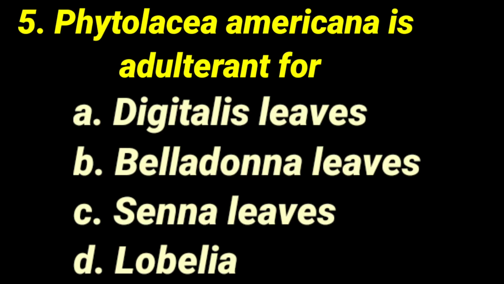Then the 5th question is: Phytolacca americana is the adulterant of dash: digitalis leaves, belladonna leaves, senna leaves and lobelia leaves. So the adulterants, these are most important. In digitalis, comfrey leaves. In belladonna leaves, Phytolacca americana. In senna leaves, Bombay senna, Mecca senna, Arabian senna. In lobelia leaves, some other adulterants. Okay, so we know that already I had told about the adulterants of belladonna, that is Phytolacca americana. That is the adulterant of